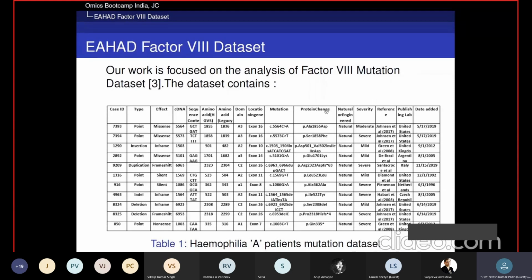The HGVS recommended nomenclature is shown in the mutation field, and the protein change feature shows which protein is formed due to the mutation. Finally, we have our target feature, severity level. Hemophilia can be divided into three categories: severe, mild, and moderate. These are the required fields to analyze and predict the severity of any mutation using our in silico data analysis.